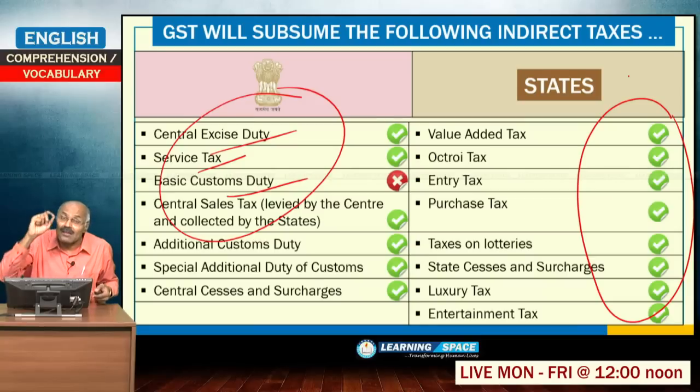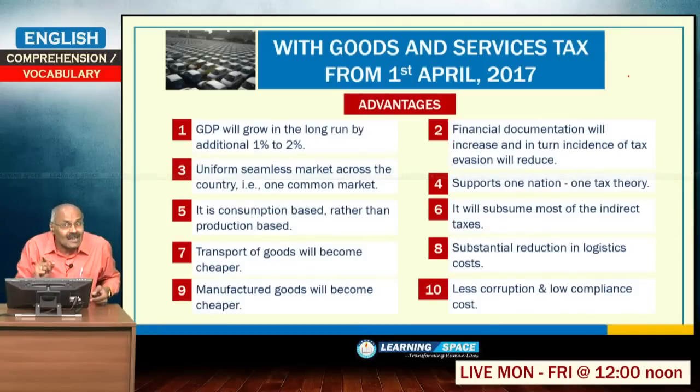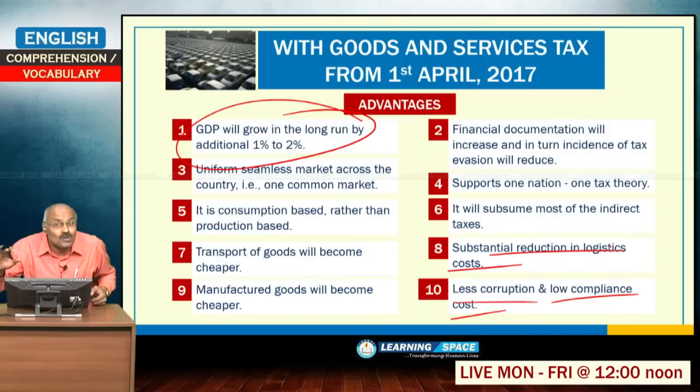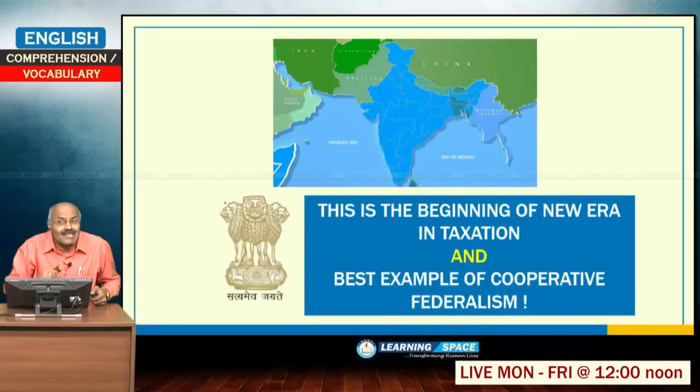Initially some things like real estate will be kept out of GST, and most things will be brought under GST. Advantages I have given here. In the long run, GDP will be increased by 1% to 2%, with less corruption, low compliance cost, and substantial reduction in logistics costs. That means at the entry of each and every state there will be no need for a check post. It will act as one nation, one tax, or one common market, and it is an example of cooperative federalism.